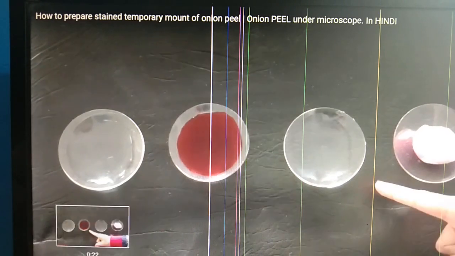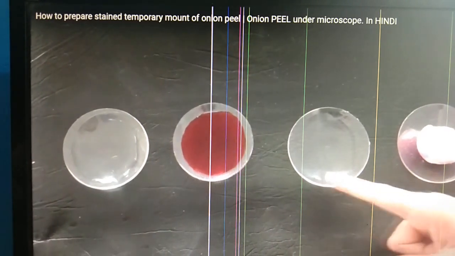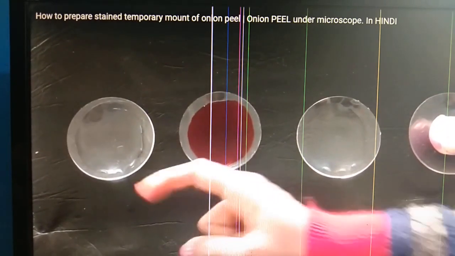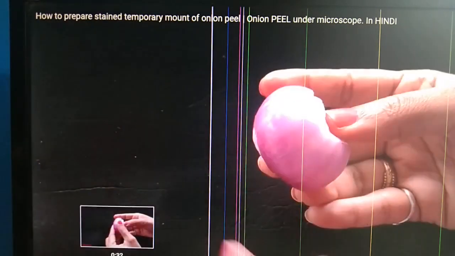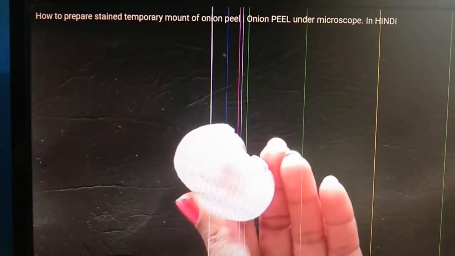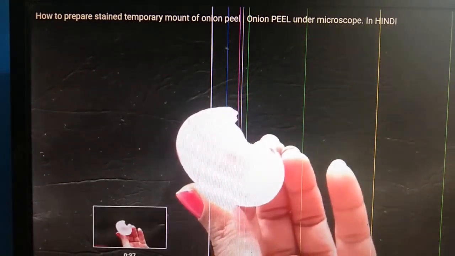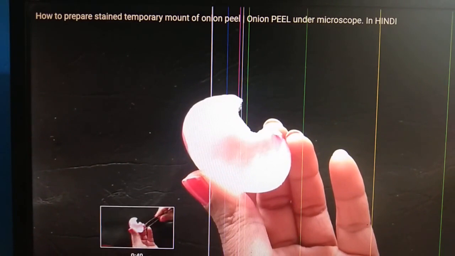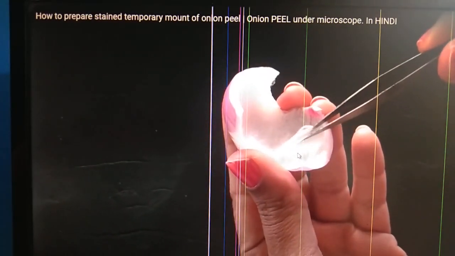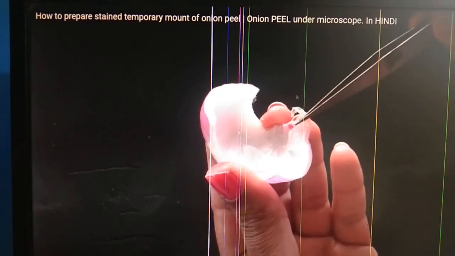Now, first of all, from the onion, a very thin skin of an onion is taken with the help of forceps.